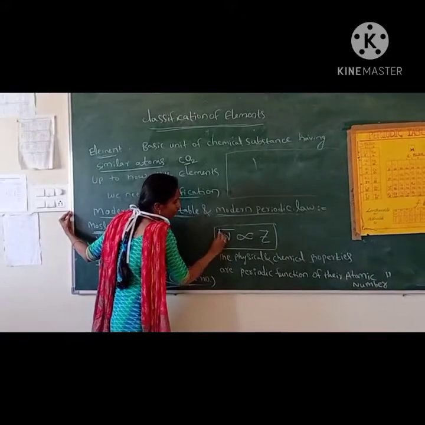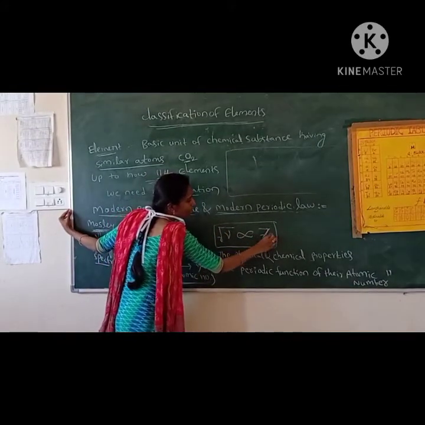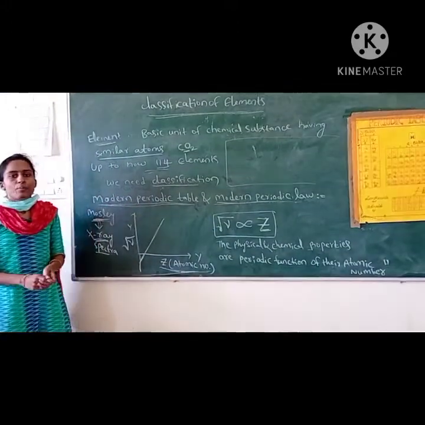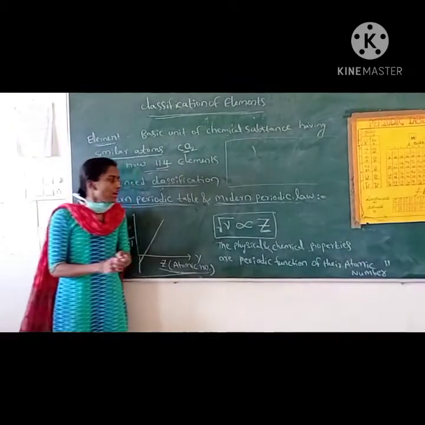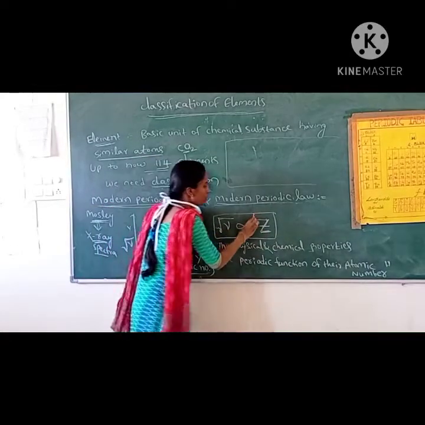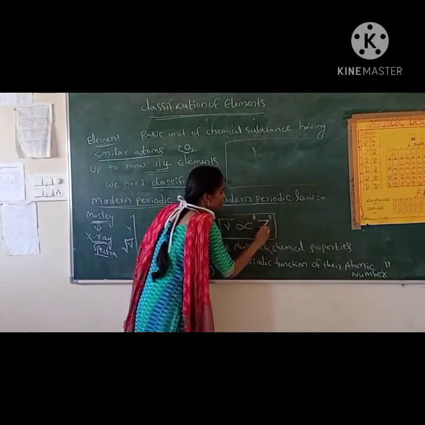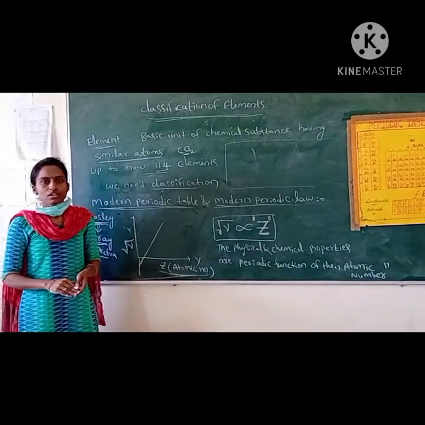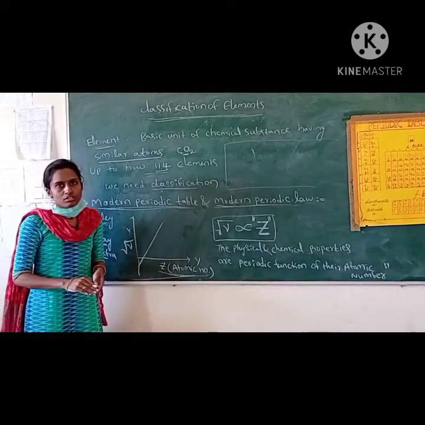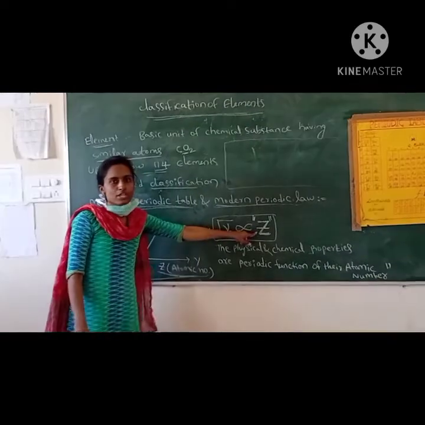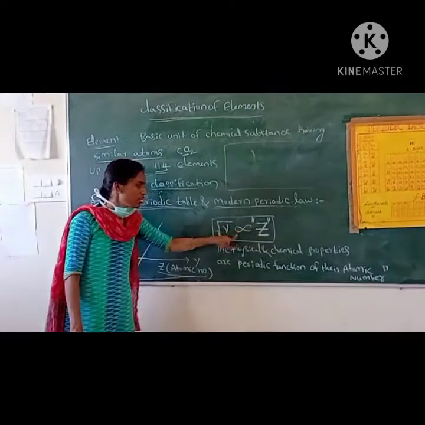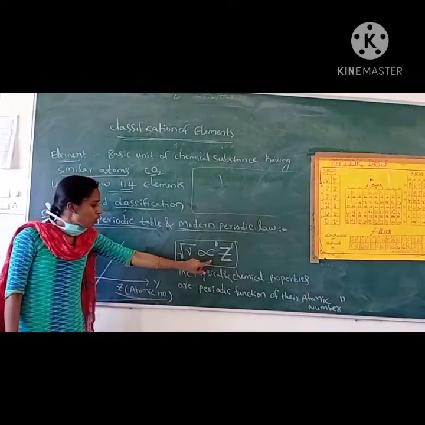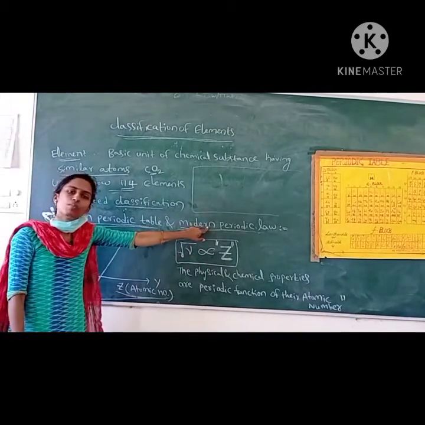Here the frequency depends on the atomic number, which means the properties of elements depend on which thing? Atomic number. So this is the fundamental property of substances. Atomic number is the most fundamental property of substances. All the properties mainly depend on the atomic number. Based on this experiment, he modified the periodic law. That modified law is called the modern periodic law.